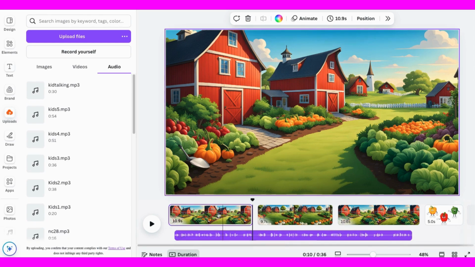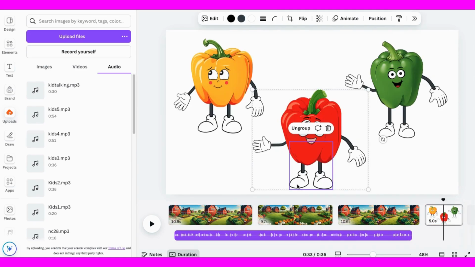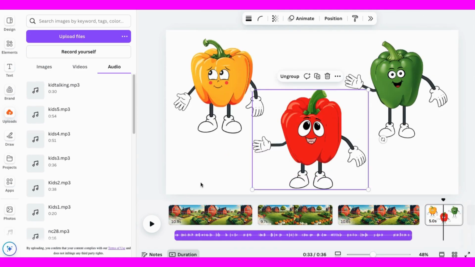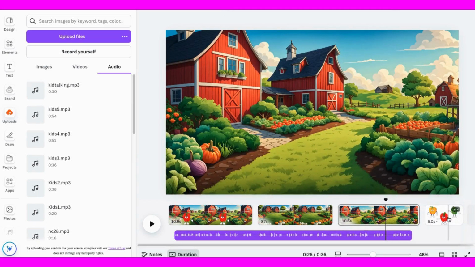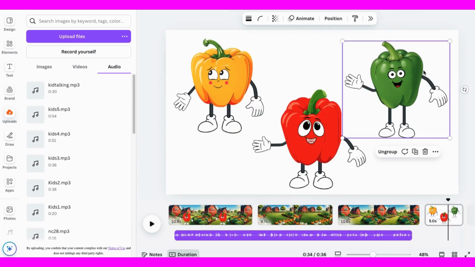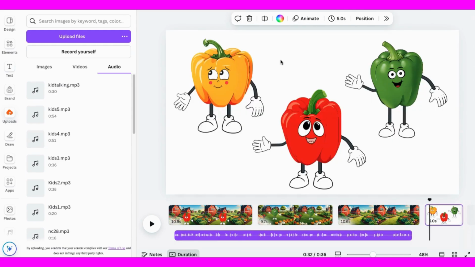Let's make each one of these pages a little bit longer, roughly 10 seconds each. So now our story background length matches our narration. Now we'll take these characters and add them, one per page to match the story. We'll put the red character here. We'll add the green character there, and we'll put the yellow one on the last page.